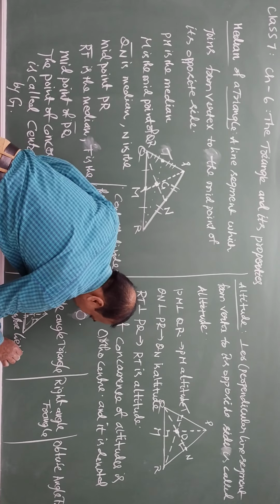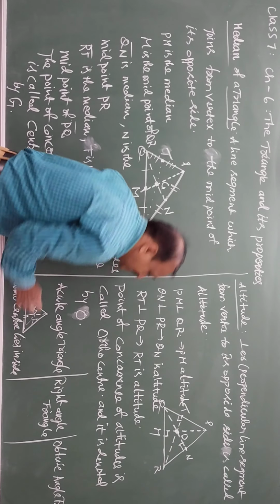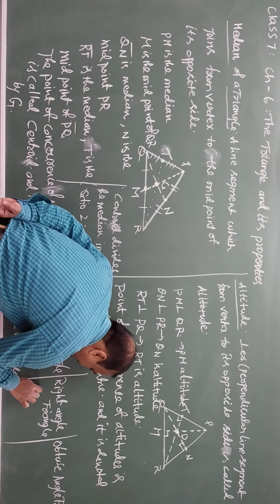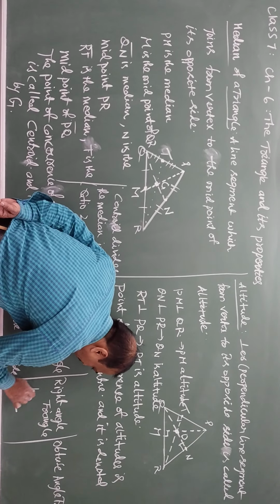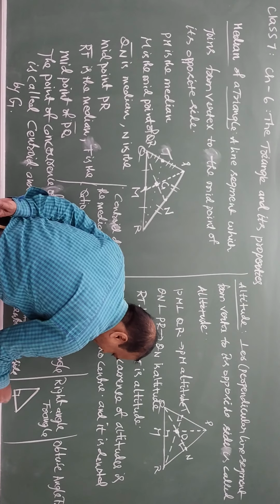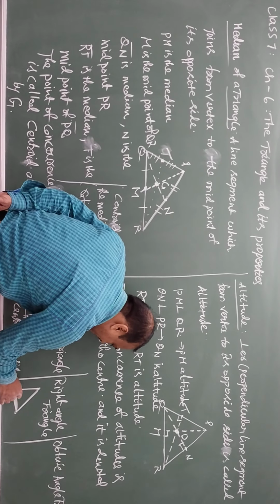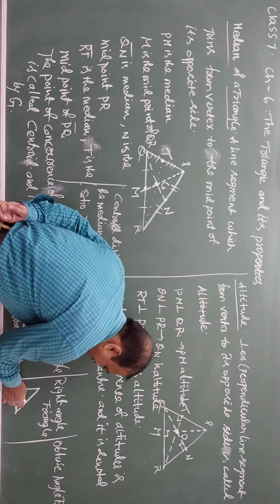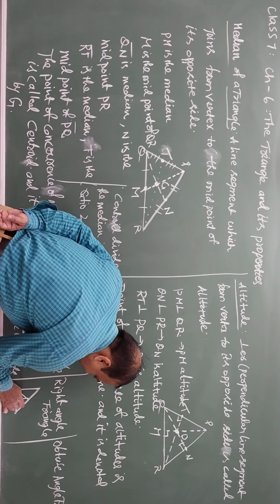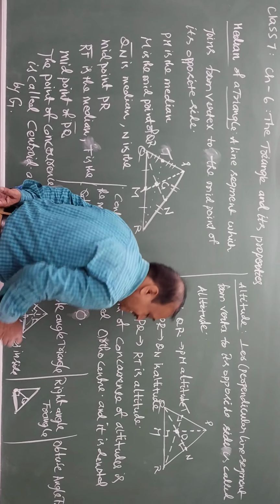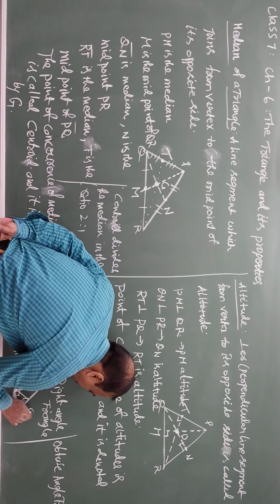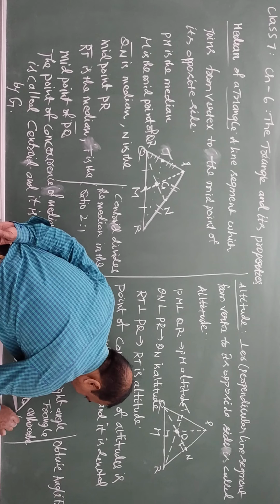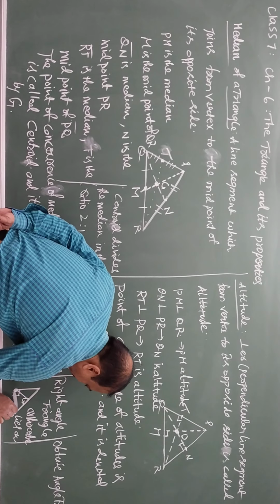For a right triangle, two sides meet at 90 degrees, so those sides themselves are altitudes. The third altitude is the perpendicular from the vertex to the opposite side. So the orthocenter lies on the boundary for a right angle triangle.